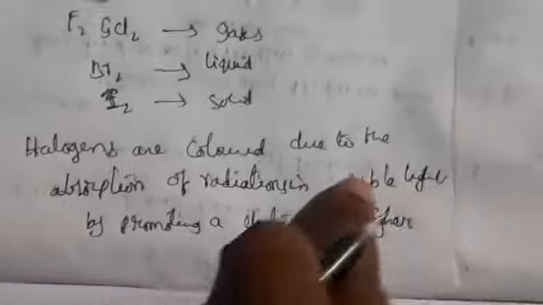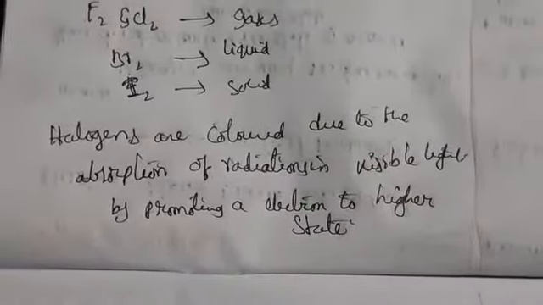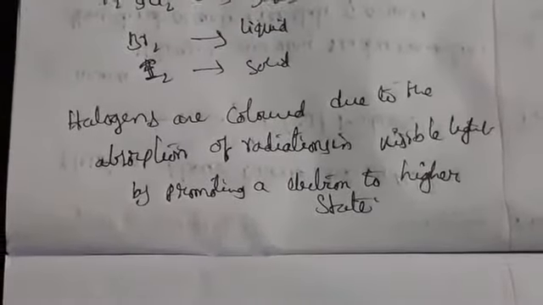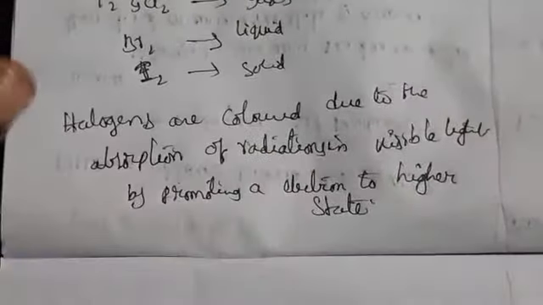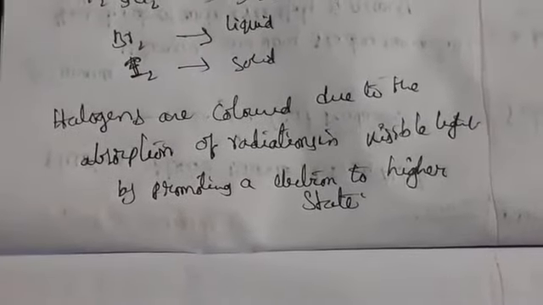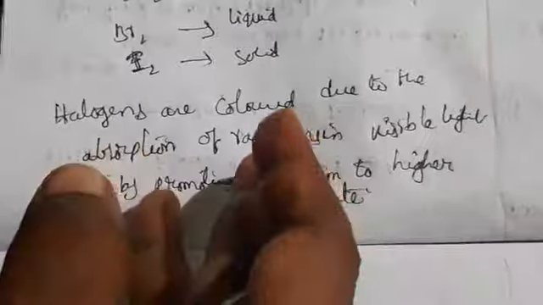So what we can say, halogens are colored due to the absorption of radiations. When visible light is passed, the color will change automatically, and it will show 7 colors. The small fluorine atom requires more energetic violet radiation, which will transmit low energetic yellow radiation, the complementary color. So by this we can say F2 is a pale yellow color.